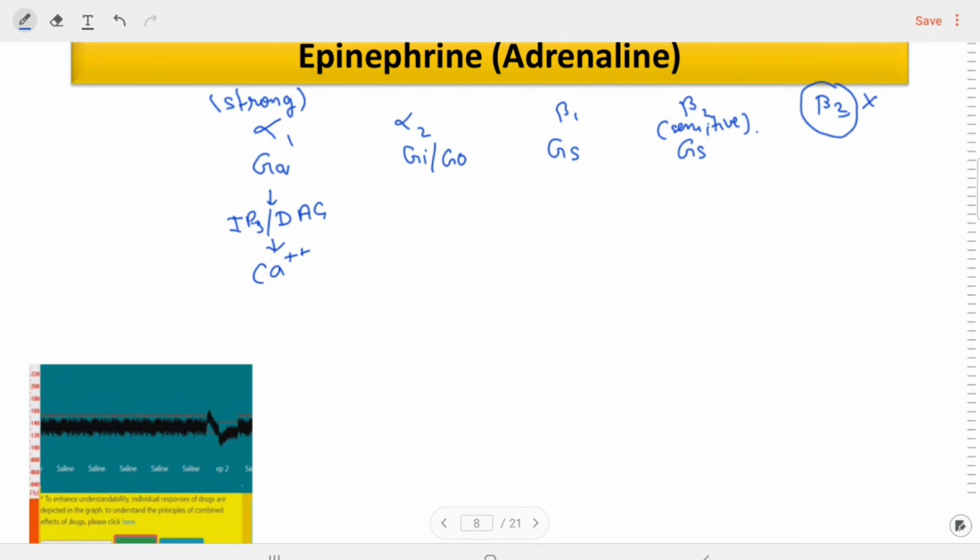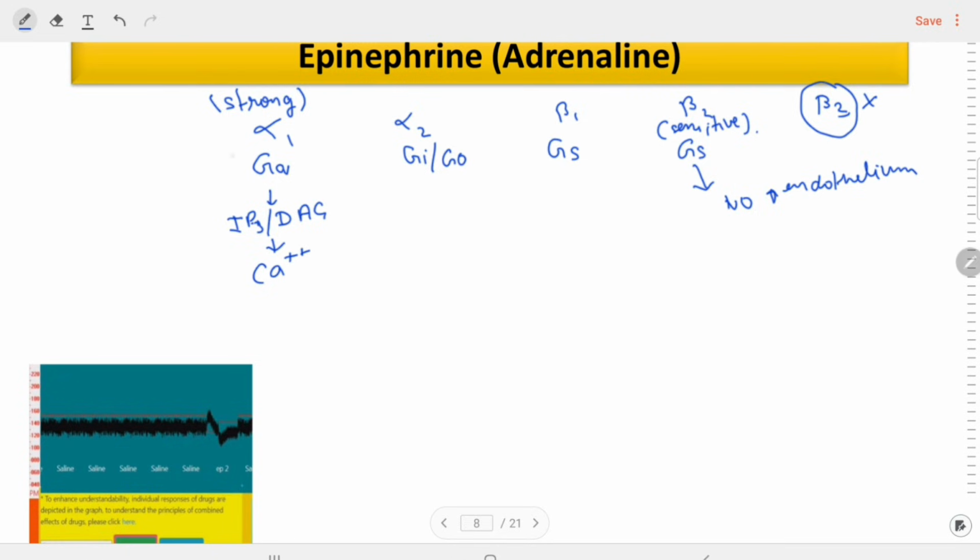But in the endothelium, if calcium is released, that will cause vasodilation because of the activation of kinase enzymes and the release of nitric oxide, which leads to dilation of the vessels or smooth muscles.